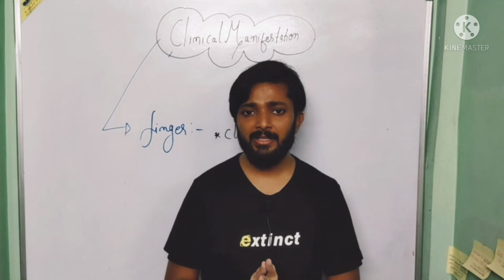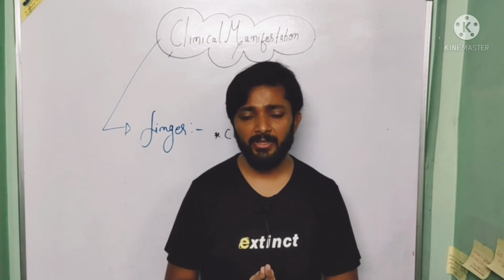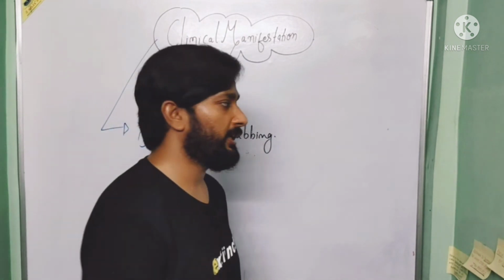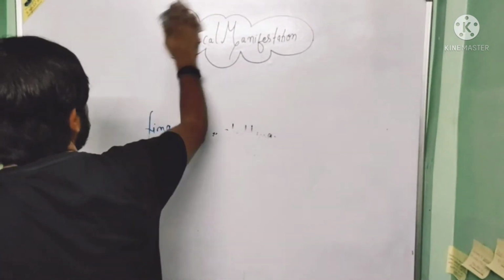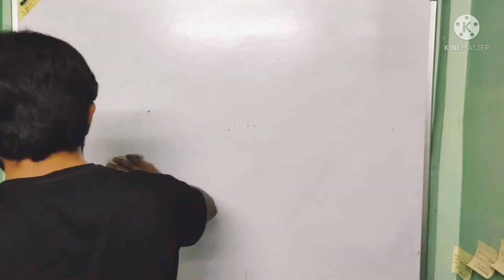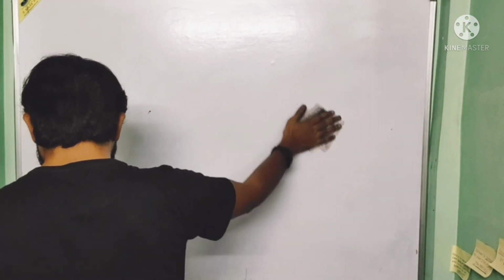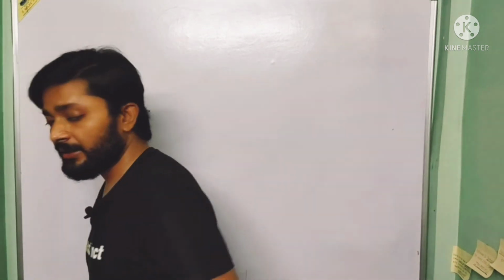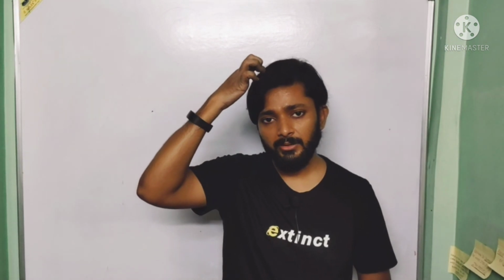Now next are the complications of infective endocarditis. So let's begin. There are 4 complications of infective endocarditis.